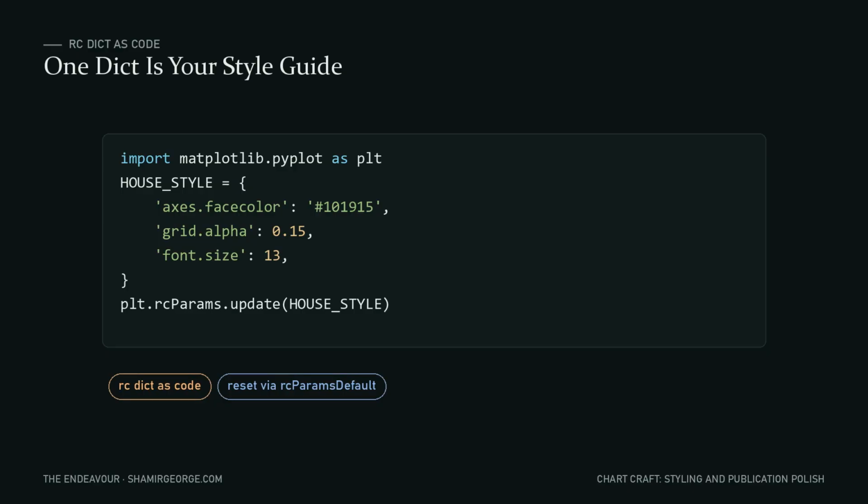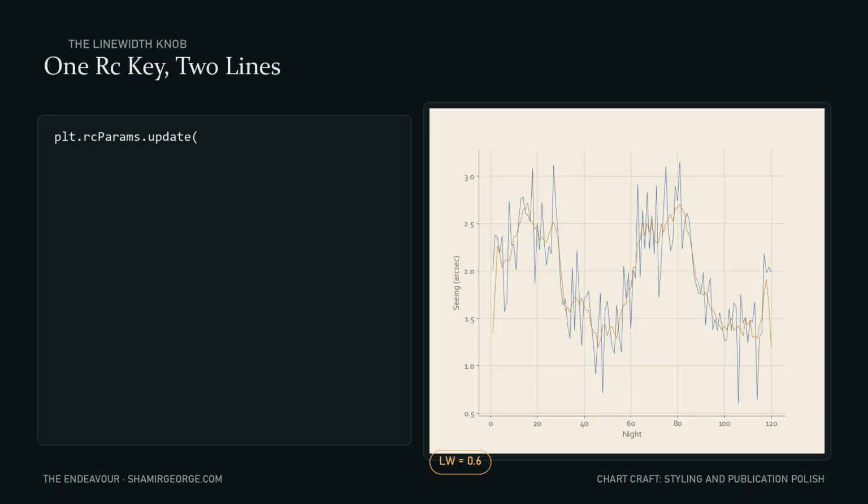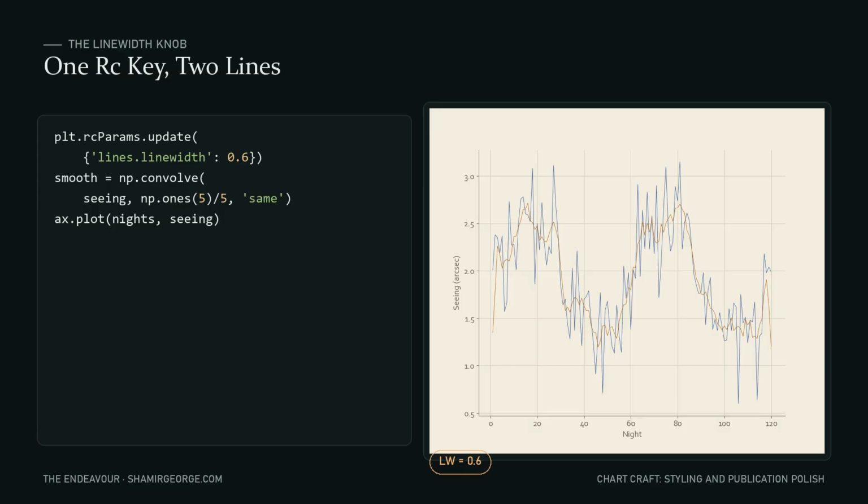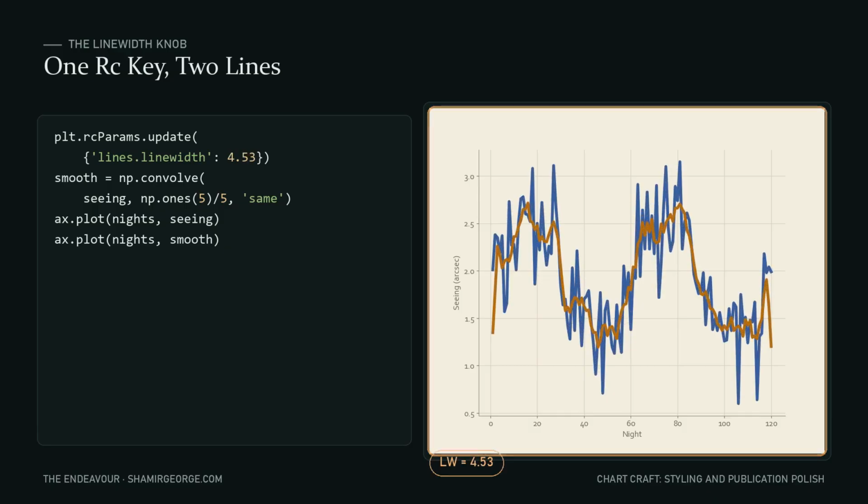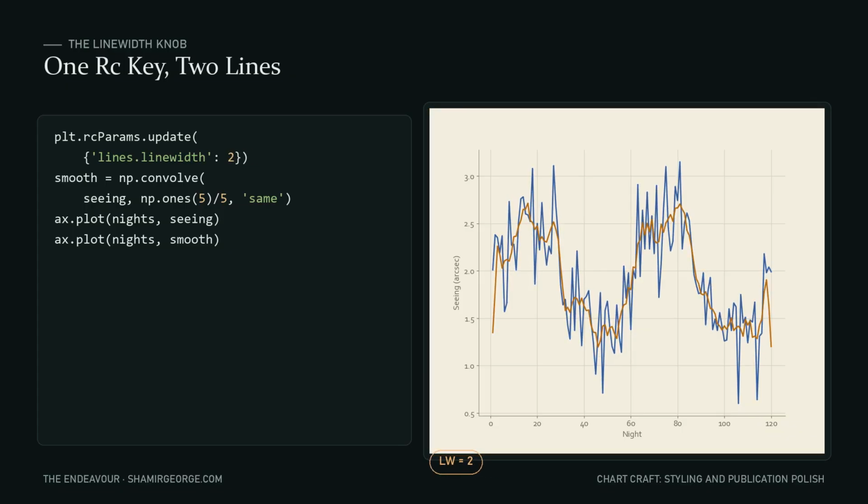Set lines.linewidth once in rcParams, and it doesn't just change the line you're about to draw, it changes every line Matplotlib draws until you set it back. Watch the raw seeing trace and its 5-night rolling average fatten together, too thin at 0.6 of a point to read, an ugly 5 at the other extreme, settling at a crisp 2. Neither line got its own line width argument in the code. Notice that. The dict did the work for both of them.